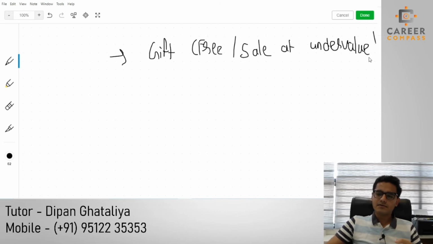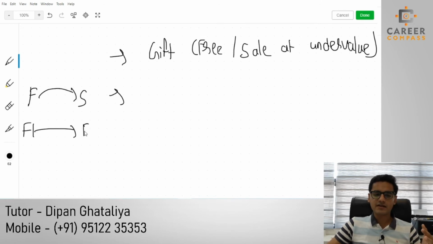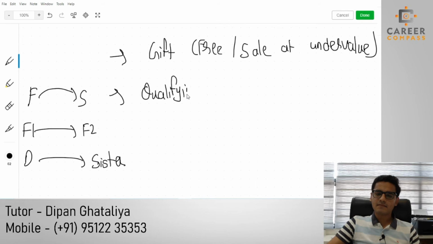Now, students, apart from that, there is another condition. Whatever asset we are transferring, from father to son, or from friend 1 to friend 2, or from Dipan to his sister, whatever asset we are selling, that asset should be a qualifying asset. It has to be a qualifying asset.